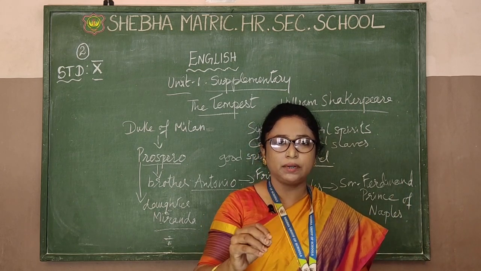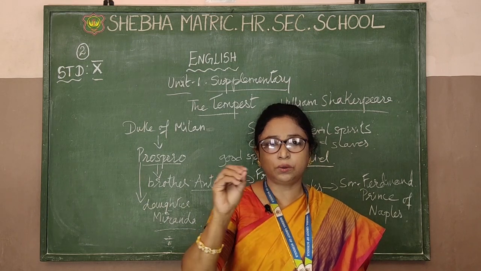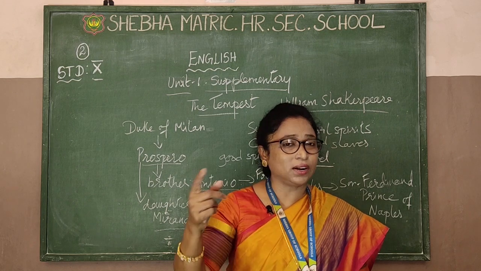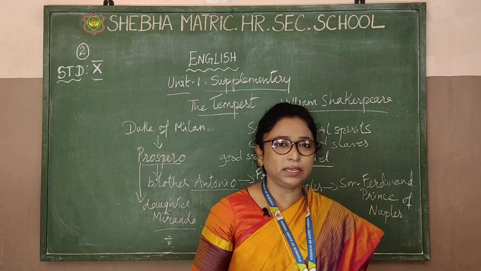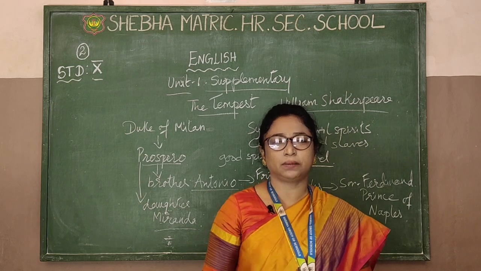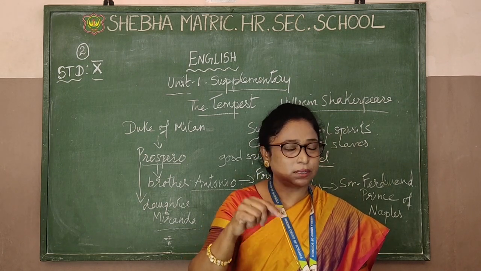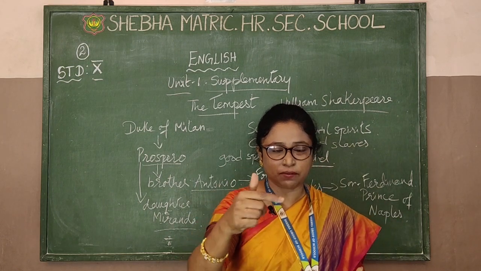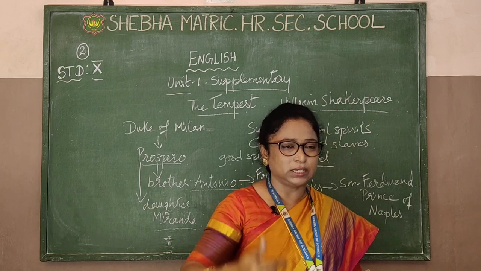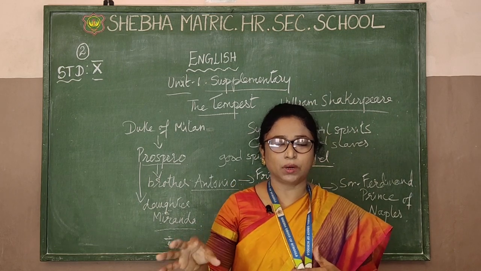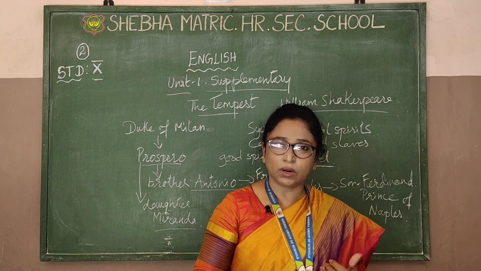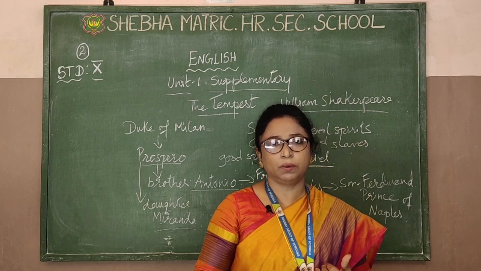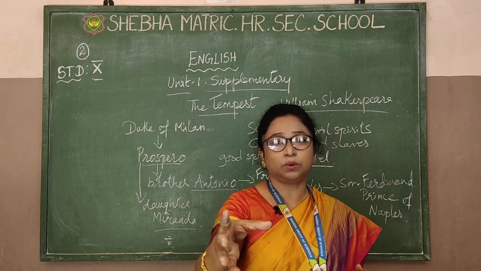Patiently Ferdinand was doing all that work. He listened to whatever was said, but Miranda was feeling very sad for him. He is doing so much work, but she did not understand why Prospero was testing him so much. Because Prospero knows all magic spells, he was invisible and testing both of them, watching what they were thinking about each other. Finally Prospero came to a conclusion that Ferdinand is not like his father, but a very innocent and very good human being, and so he decided to give his daughter to Ferdinand.